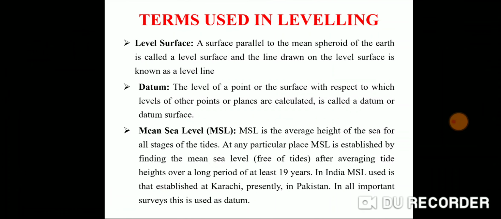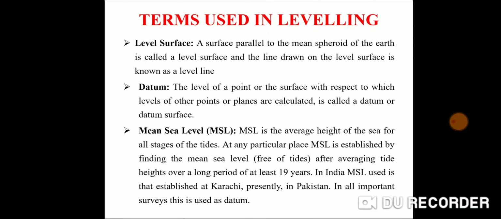The terms used in leveling: first is level surface. A level surface is that surface which is parallel to the spheroidal shape of the earth's surface. The line drawn on a level surface is called a level line. The top surface of any pond or stagnant water is a level surface.